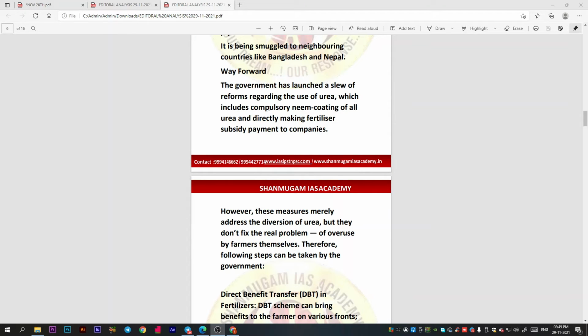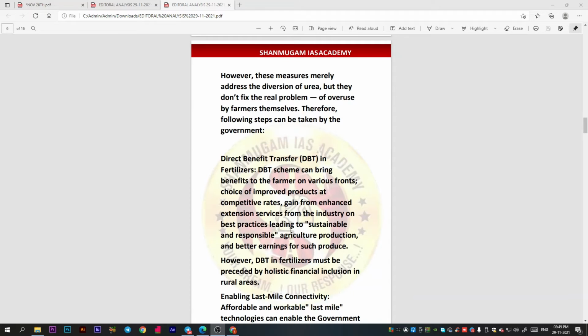Now the government has included compulsory neem coating of all the urea, and direct benefit transfers are also taking place for the fertilizers, because these can bring benefits to the farmers on various fronts: improved products and competitive rates gained from enhanced exchange and services, and sustainable and responsible agricultural production, and this makes them better earnings for such produce.